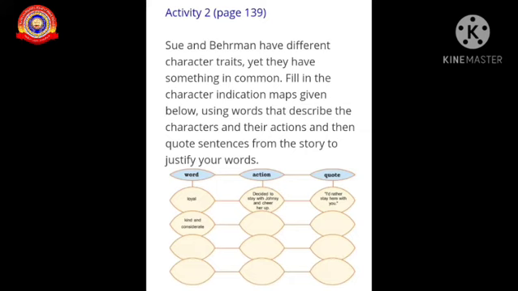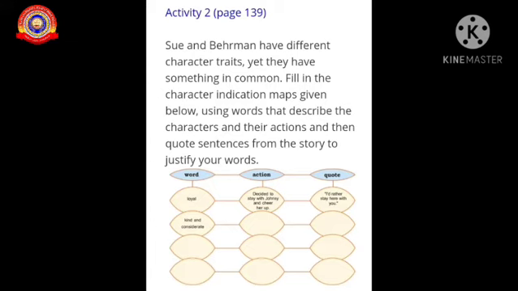Sue and Berman have different character traits, and they have something in common. Fill in the character indication map given below using words that describe the character and their action and quote. See, one or two examples are given here. The word loyal describes the person, no? She decided to stay with Johnsy and cheer her up. Loyalty, no? And the quote is, I would rather stay here with you.